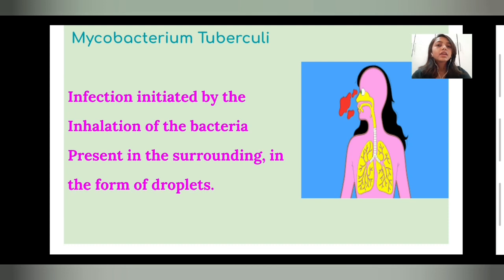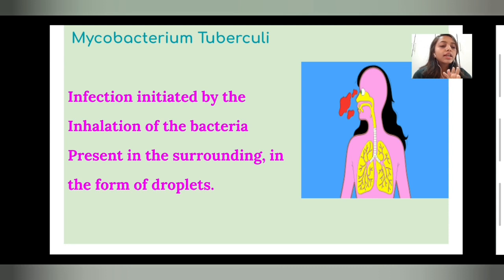Now, the causative organism responsible for tuberculosis is Mycobacterium tuberculosis, as you see on the slide. Infection is initiated by the inhalation of the bacteria present in the surroundings in the form of droplets.